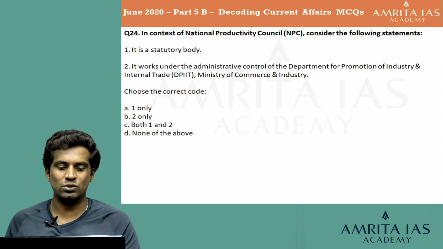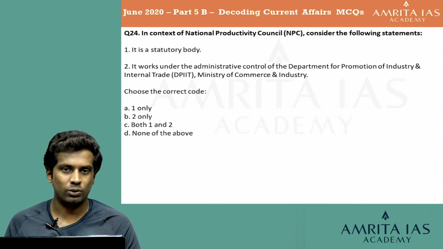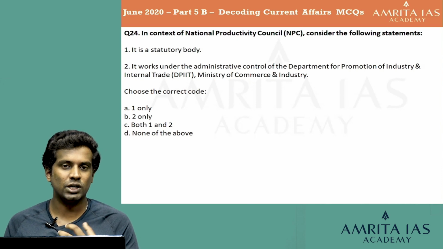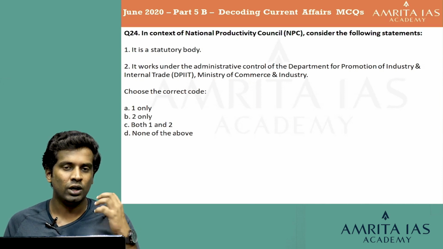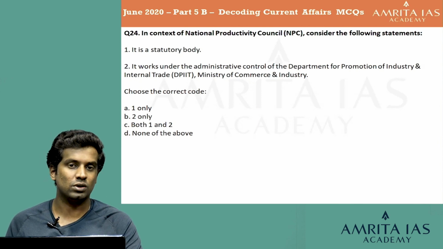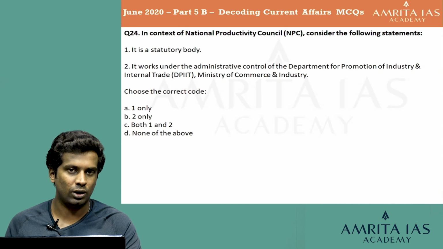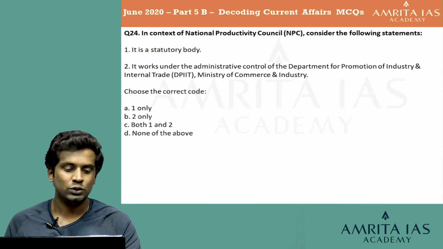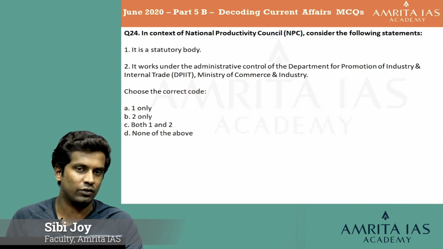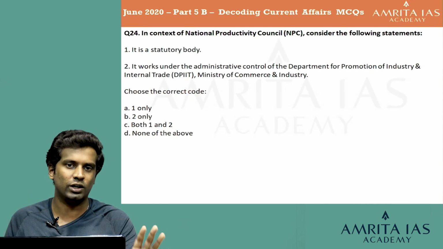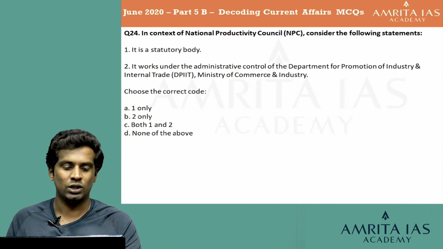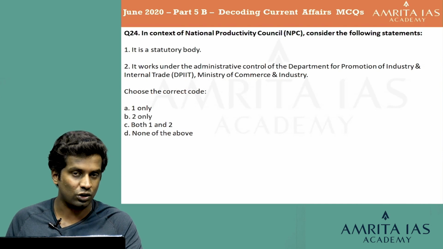So National Productivity Council, the first statement is it is a statutory body. It's a doubtful question because a statutory body is something which has derived its powers from a statute passed by the legislature or passed by the parliament. So the National Productivity Council was not passed under a statute or a parliament act. So we can say it is not a statutory body. You will be learning about the major statutory bodies as you start preparing for your civil services examination as part of your polity and governance syllabus. So you don't have to worry about that. The National Productivity Council is not a statutory body.